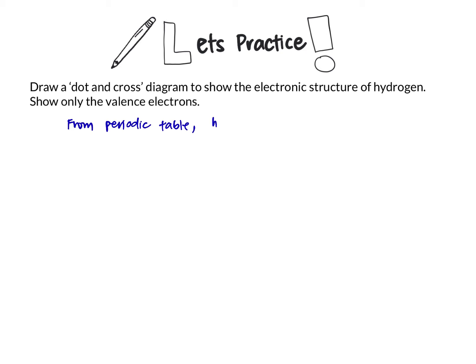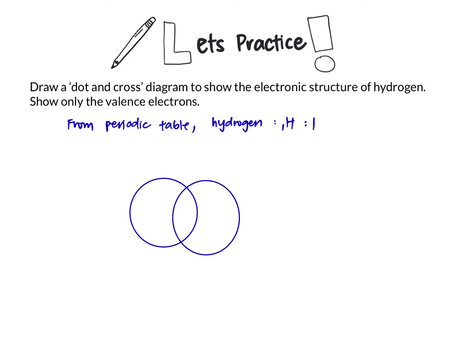Okay, so from the periodic table, check hydrogen. From the periodic table, I have retrieved this number. H is 1, so 1 electron only. So hydrogen has a formula H2, so there are 2 atoms.